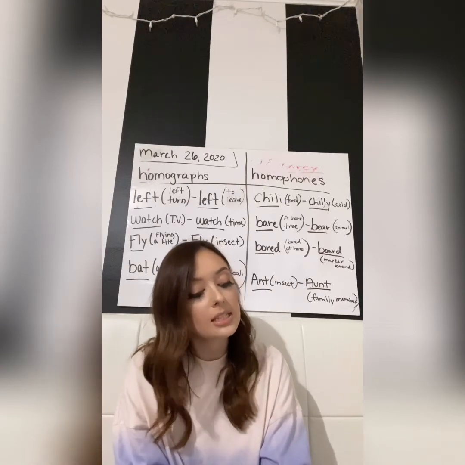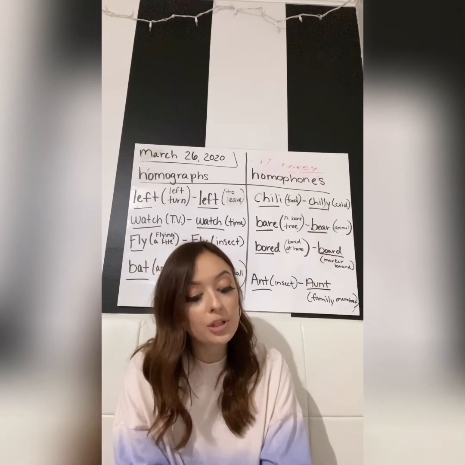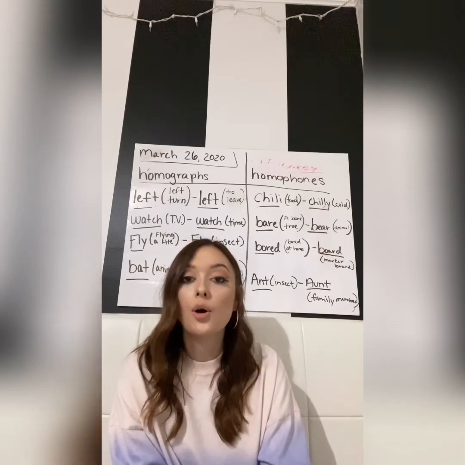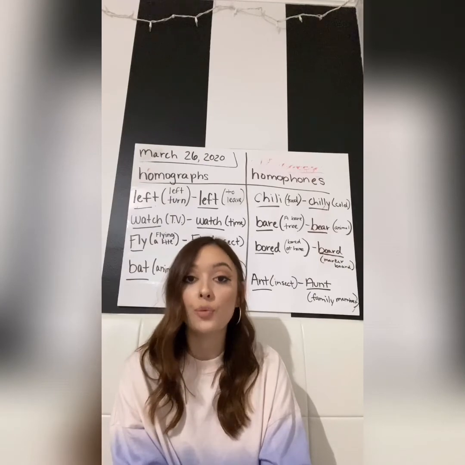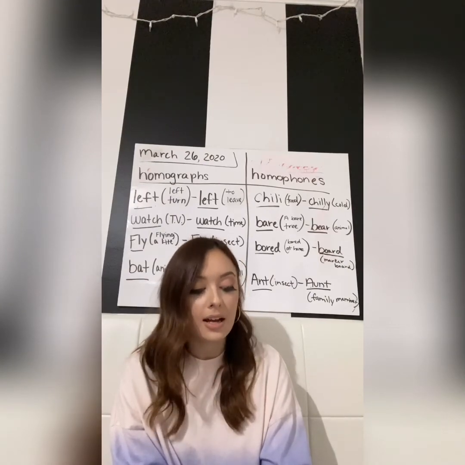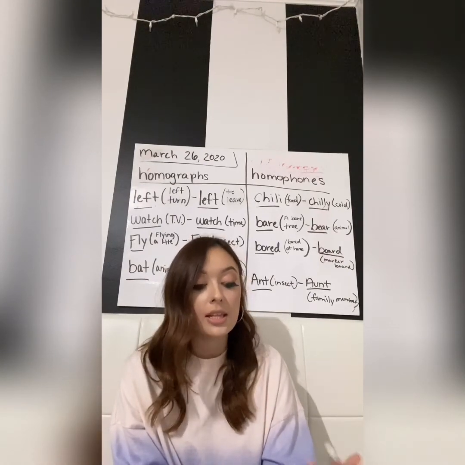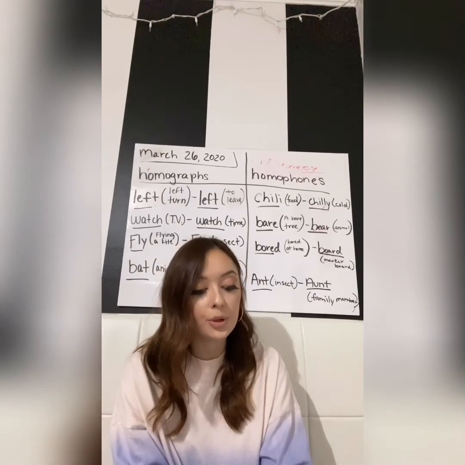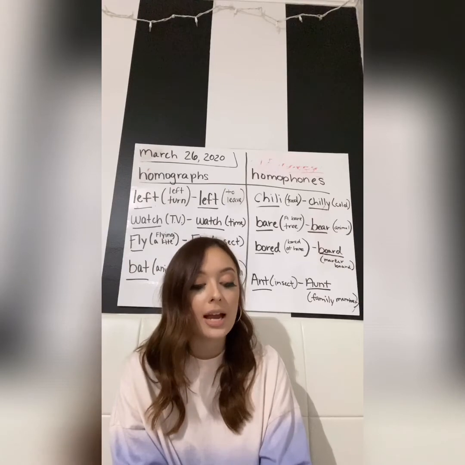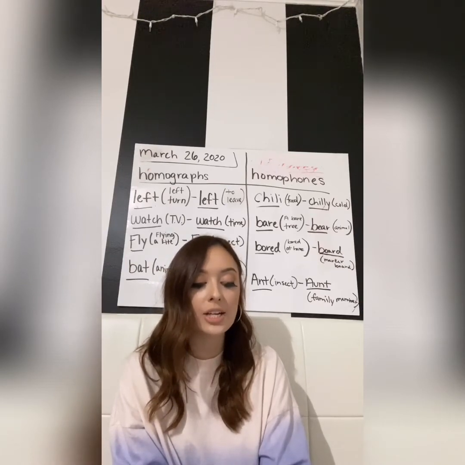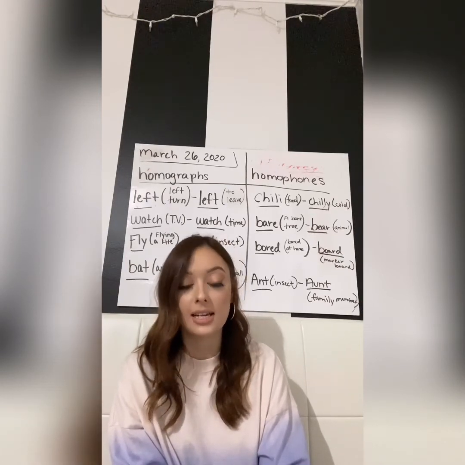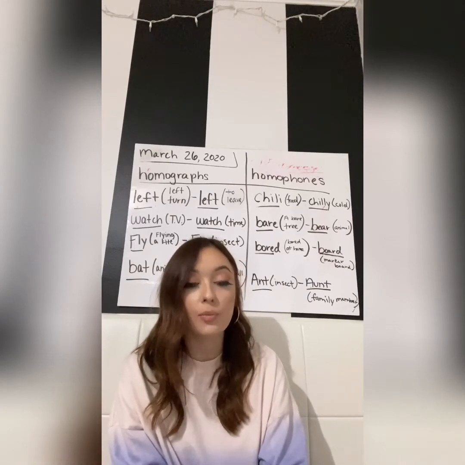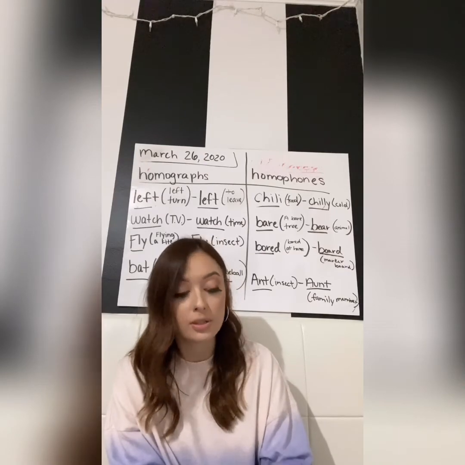Go ahead and look at sentence number 1, and let's do that together. Sentence number 1 says, the baby threw the toy through the bars of his crib. In this sentence, our homophone would be through, right? Both of those words sound alike, but they're spelled differently. So you would underline threw, T-H-R-E-W, and you would also underline through, T-H-R-O-U-G-H, in that sentence. So you would underline both of them.